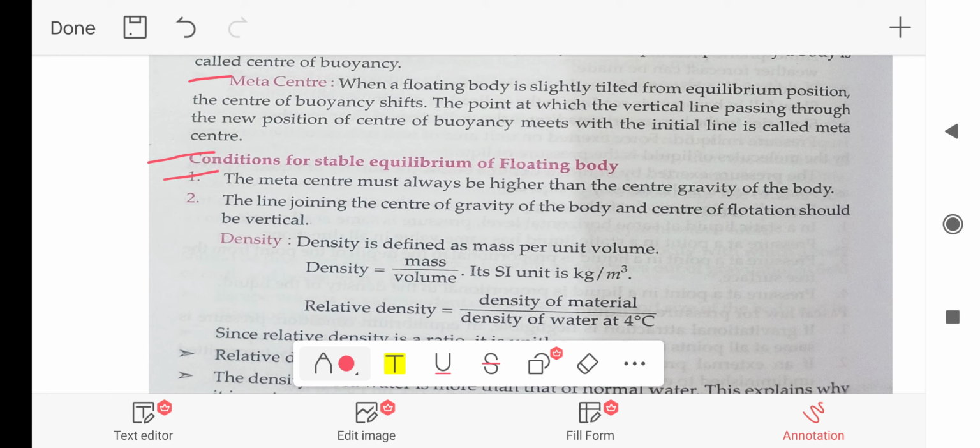Conditions for stable equilibrium of floating body. First, the metacenter must always be higher than the center of gravity of the body. Second, the line joining the center of gravity of the body and center of flotation should be vertical.